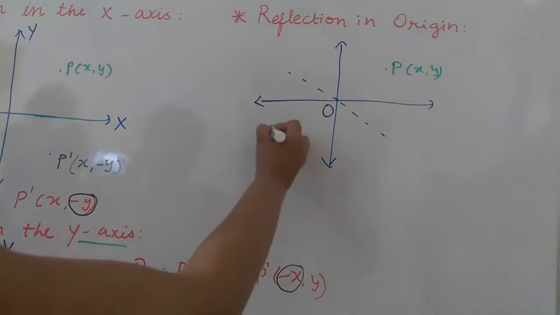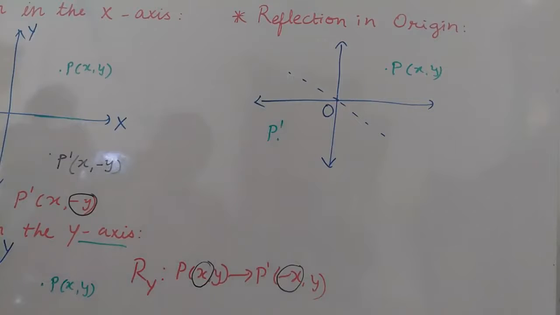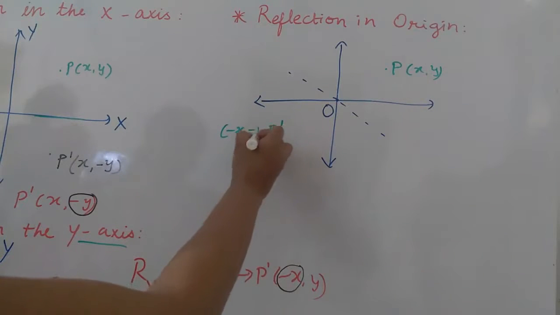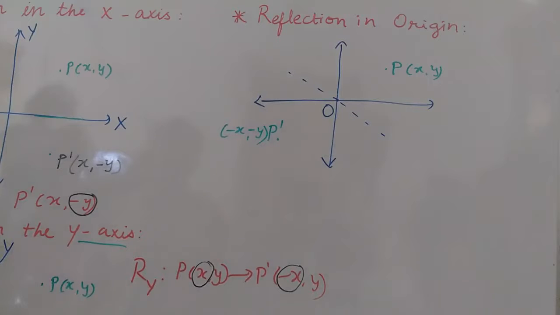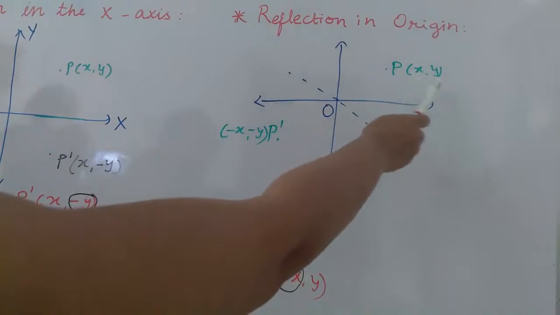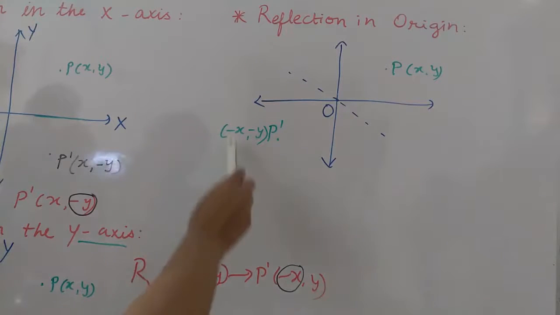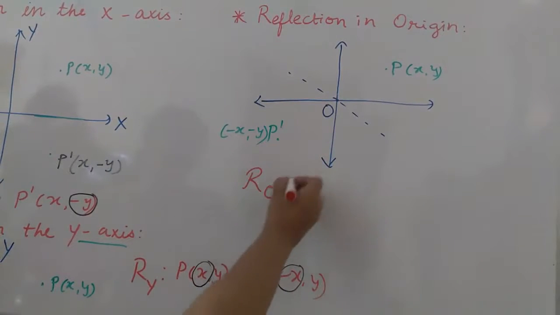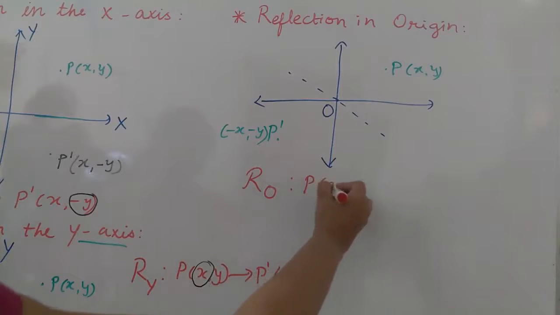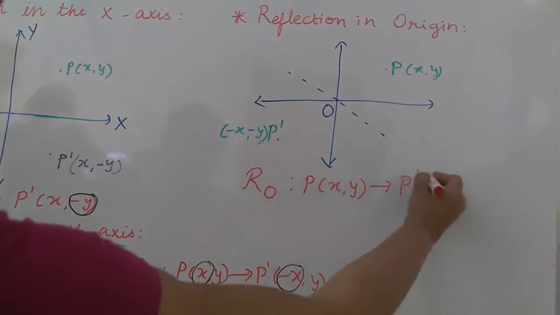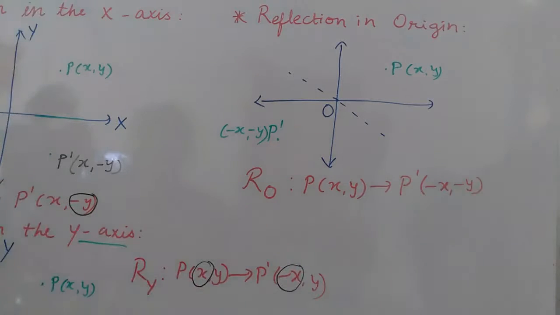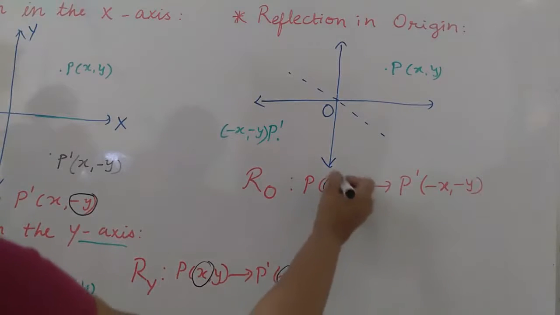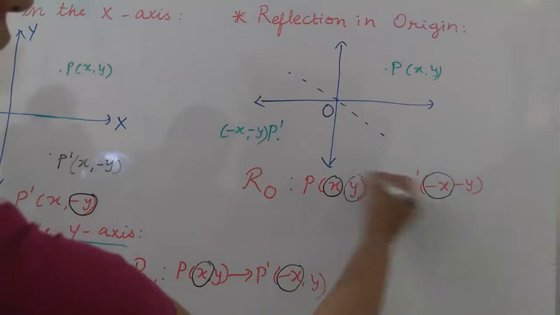P dash, and both the coordinates will reverse their sign. It means (-x, -y). So the rule is, whenever there is reflection in the origin, both the coordinates reverse the sign. If negative, it becomes positive, and if positive, it becomes negative. So mathematically we can write R_O, reflection under origin, is point P(x, y) to point P dash (-x, -y). So you can see clearly, students, that both the coordinate signs reversed. Here you can see x to -x and y to -y.